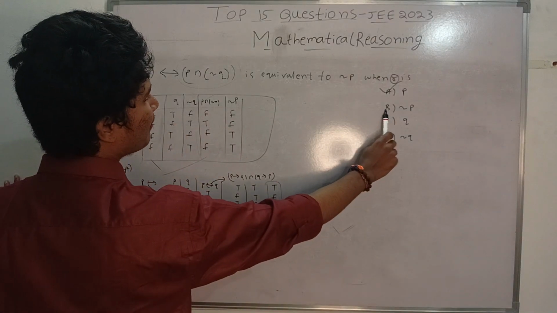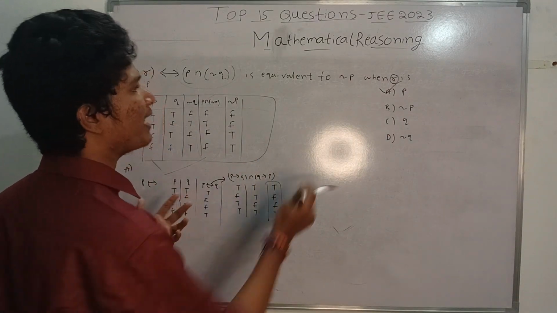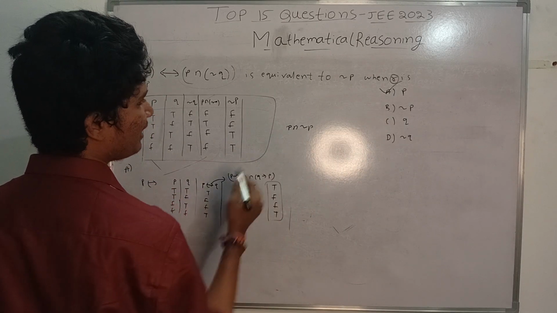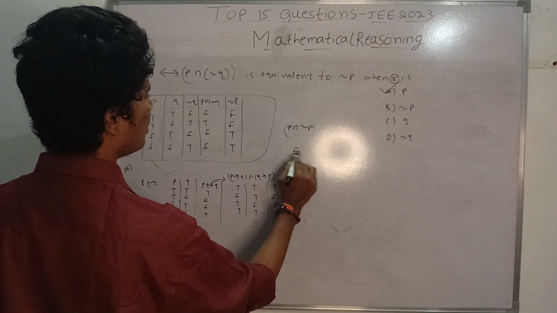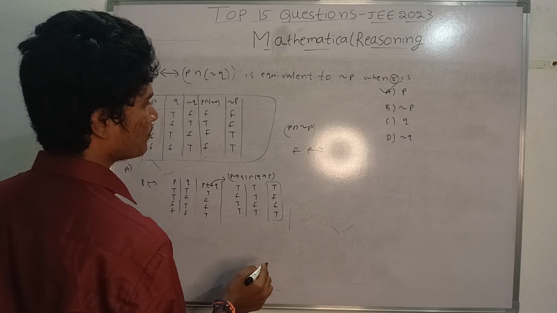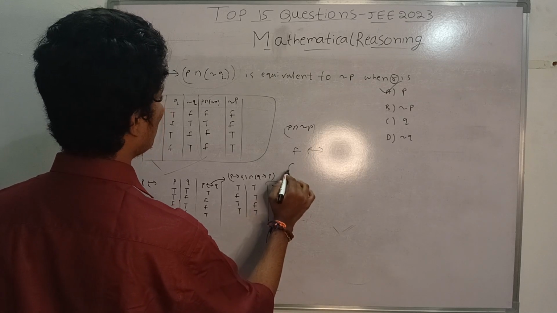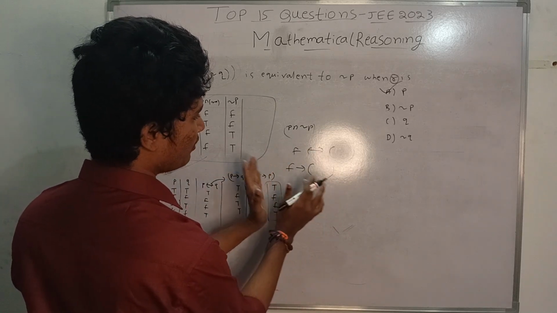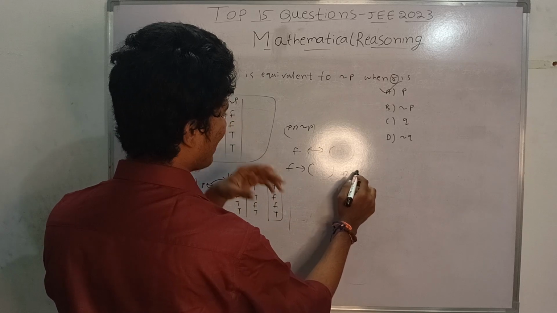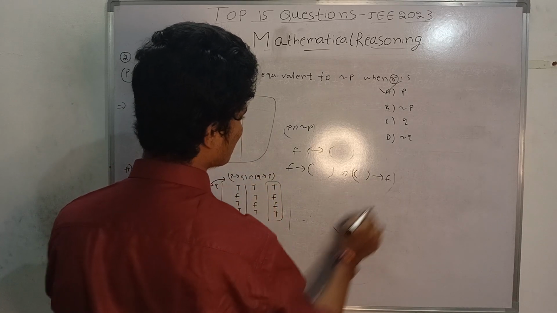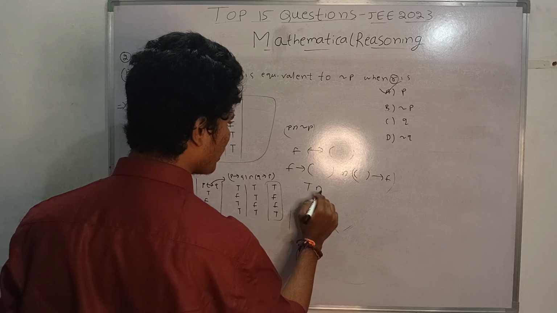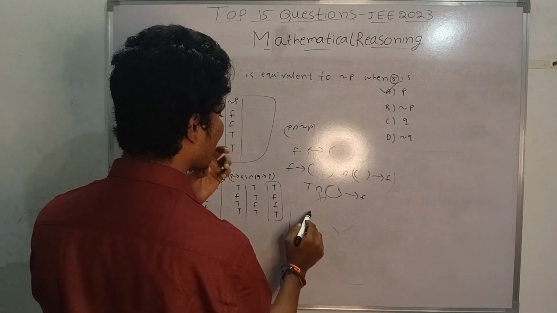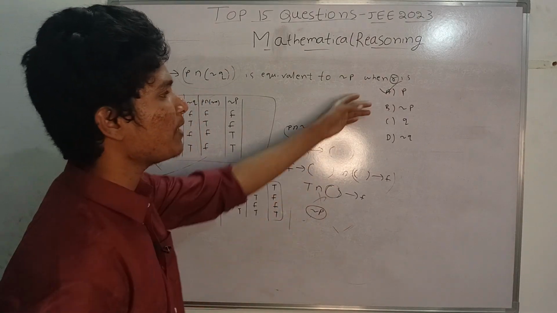Suppose we take here B, that is negation P. Suppose I am not taking the first option as the primary option and I take negation P, what will P implication P and negation P become? It is false, and we are doing false biconditional. False biconditional means F implication this thing and this thing implication F. F implication this is true, and this is F only. But it depends on this thing, so we cannot determine this as negation P. So the option is P only.